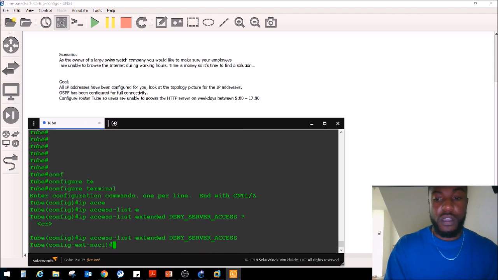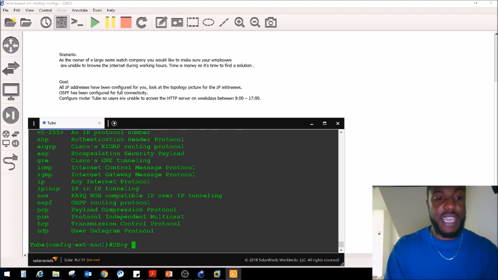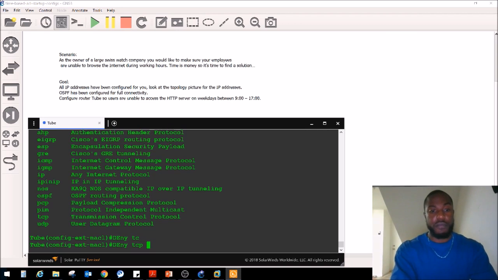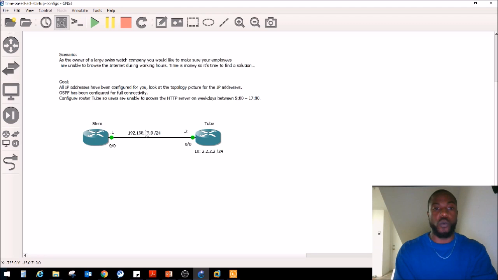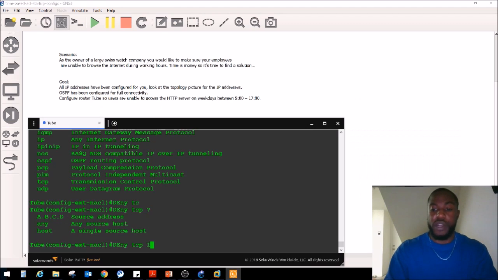So now we can create the actual ACL. We're going to say deny. What are we going to deny here? We're denying HTTP traffic, but we're going to do that as the destination. HTTP is not an option here, so we're going to say TCP, because we know it's TCP traffic. The source address is going to be coming from 192.168.12.1. That's going to be the source.